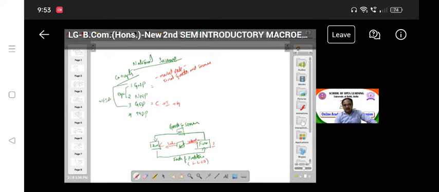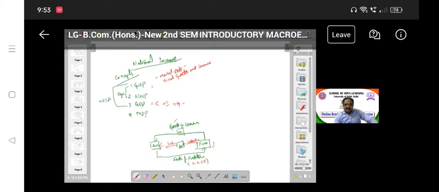So goods and services are quite different. Goods are food, shelter, consumer goods, capital goods, and so on. Services are transport, health, education, and everything. So both goods and services are produced within the domestic country. There is no foreign sector here. This is the domestic country, that means the household sector, firm sector, government sector. So C plus I plus G.